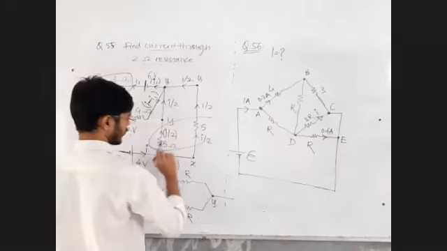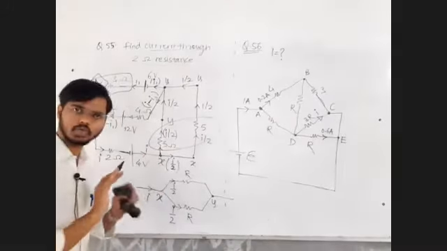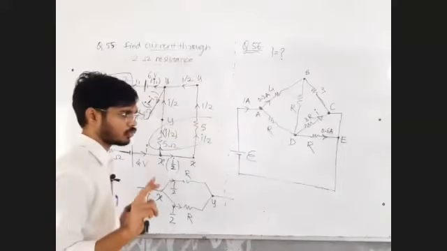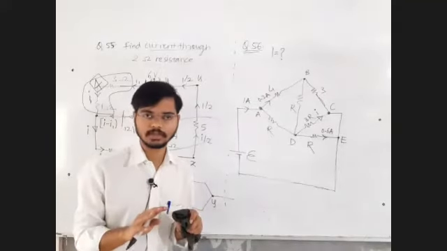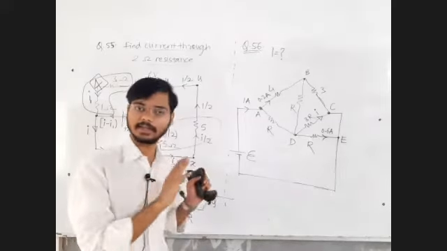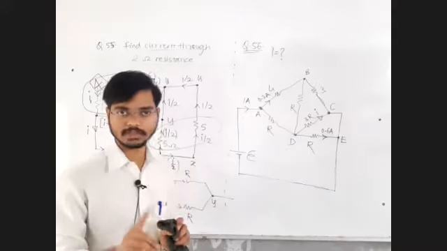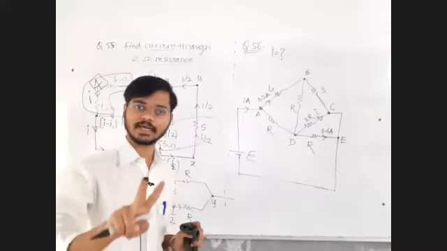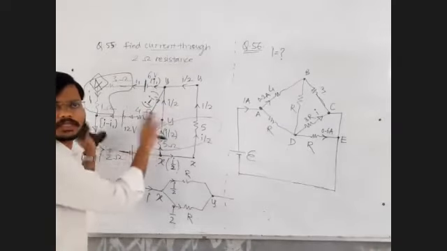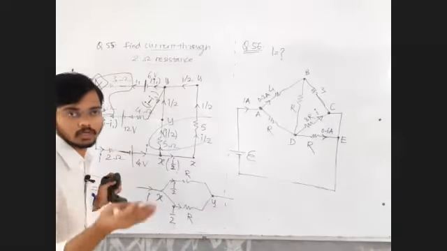And 5, 5 you can combine. 5, 5 in parallel gives 5 by 2. You can simplify the circuit. I told you that there are two ways. You can simplify the circuit by taking series and parallel combinations of resistances. That is the first way to solve the problem, and the second way is to directly keep on assigning the values of current and use Kirchhoff's current law and voltage law.